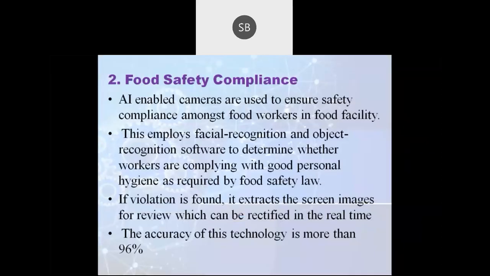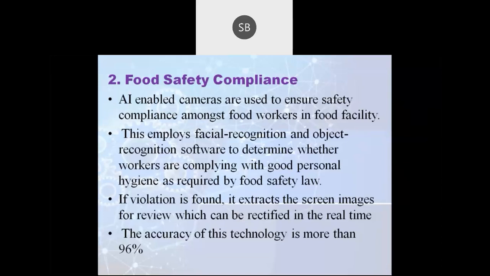The second application is food safety compliance. It means they use cameras. Artificial intelligence enabled cameras are used to ensure the safety of the product which we are producing, among the food workers in food facilities. So we are using these cameras to ensure the safety of the product we are producing, and most commonly we use these cameras amongst food workers.